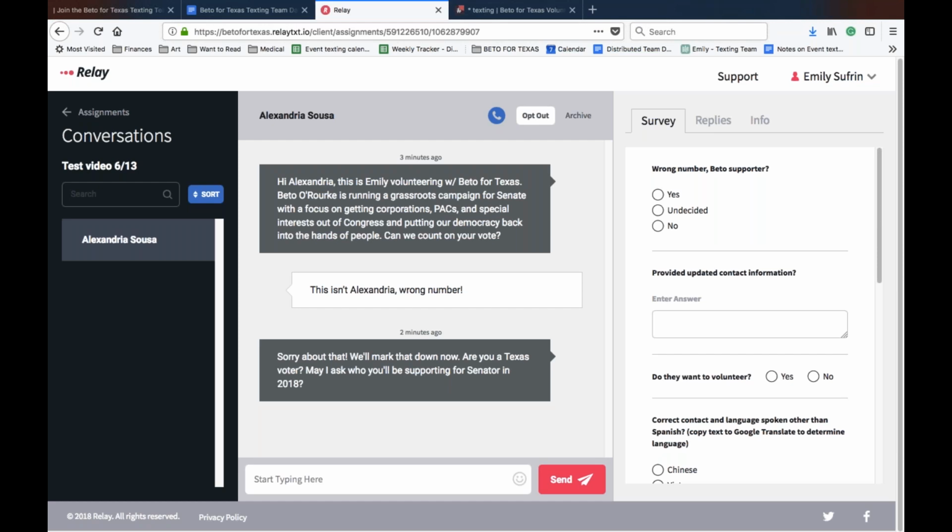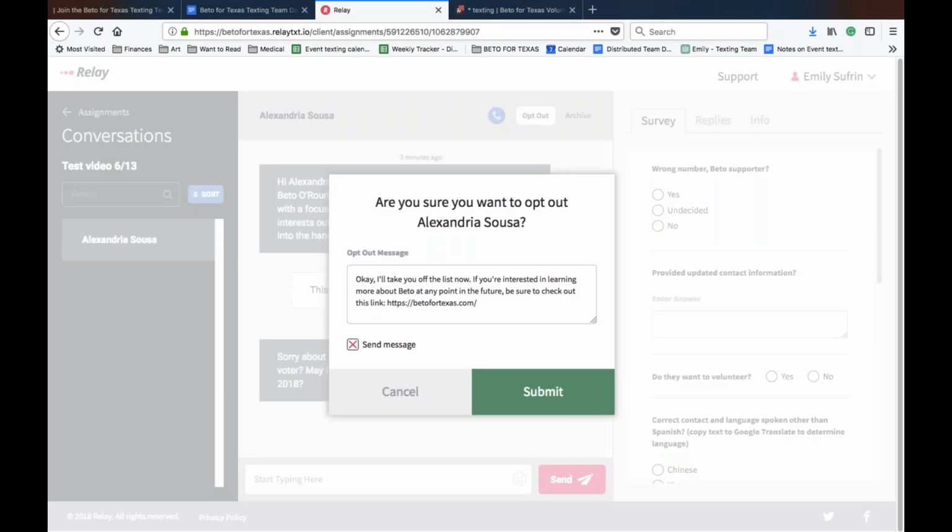Opt-out is a feature that we use very sparingly. So if this person had said, take me off of your list, we are required, and we never challenge it, to take someone off of our list if they ask to be taken off. So what you would do is you would click the opt-out button, and it does a little prompt. Are you sure you want to opt this person out? And we're going to say, yes, we do. And we're going to submit it, and we'll never contact them again.